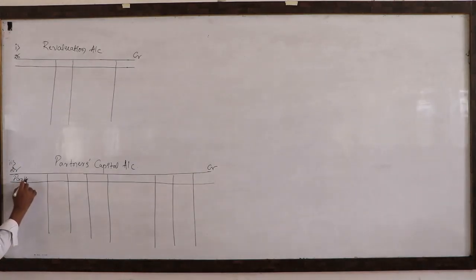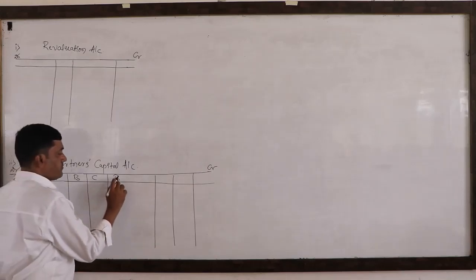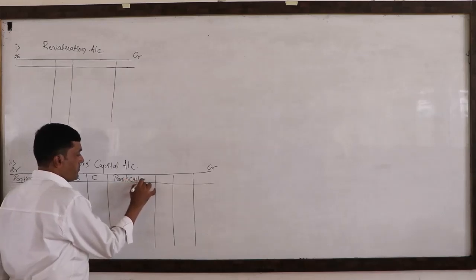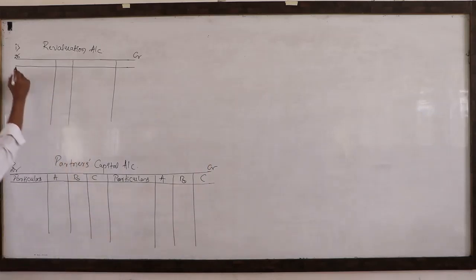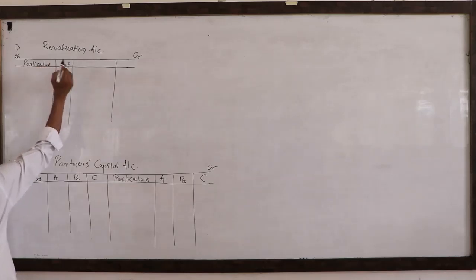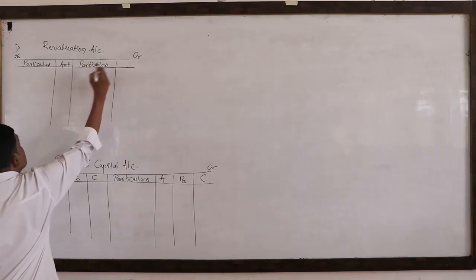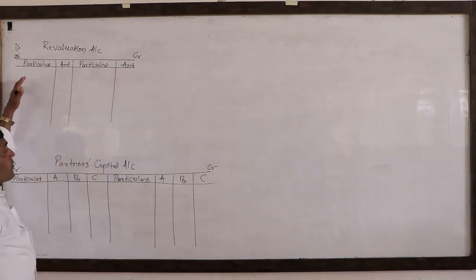Particulars A, B and C. Particulars A, B and C. Amount, particulars, amount. As I said earlier, the revaluation account, it is the nominal account.